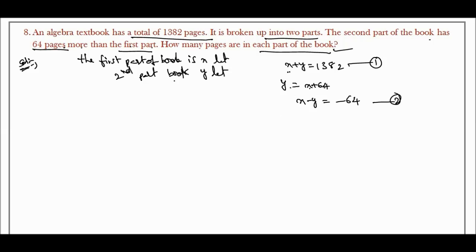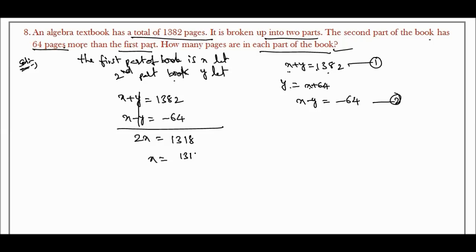We solve these equations and we'll get the answer. So x plus y is equal to 1382 and x minus y is equal to minus 64. So y will get cancelled. 2x is equal to how much will come? 1318. So x is equal to 1318 divided by 2. So x is equal to 659 here.